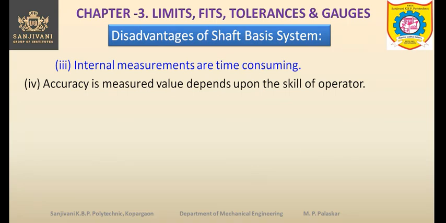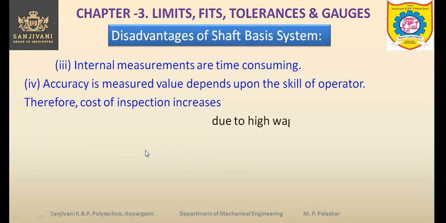Otherwise, the error will be there. The measurement errors will be there in the measured value. So, accuracy will not be there in measurement. Therefore, cost of inspection increases due to the requirement of skilled laborers and the high wages which are required to be paid to the skilled laborers.